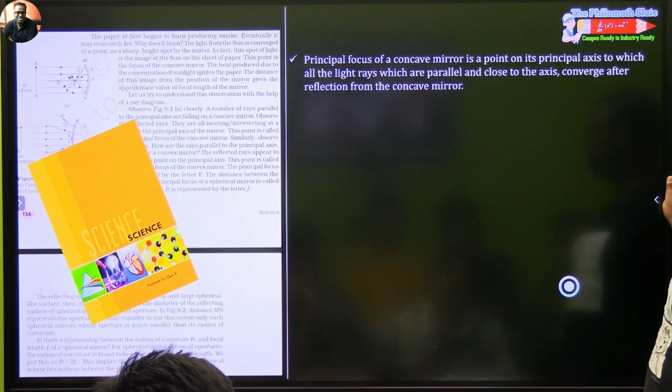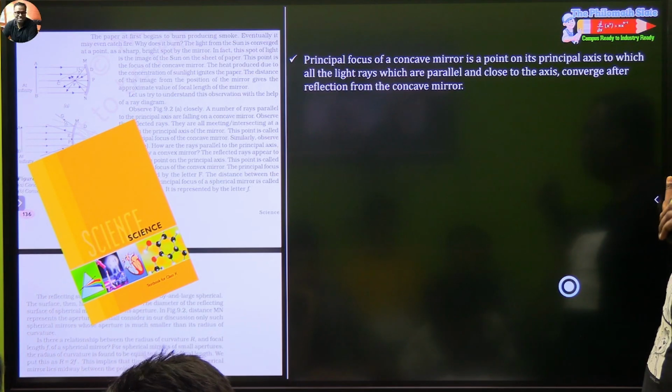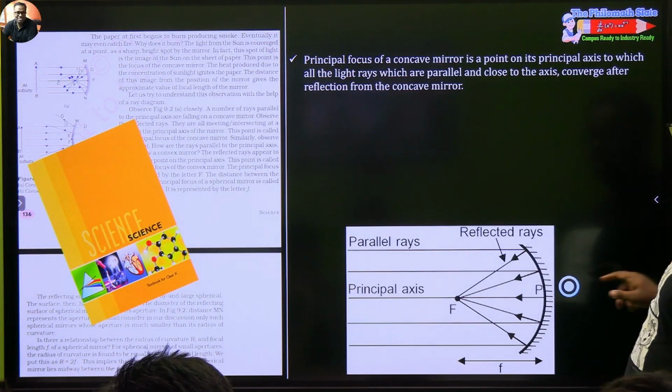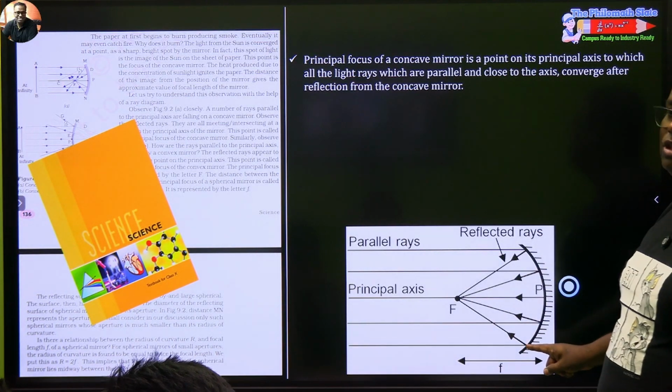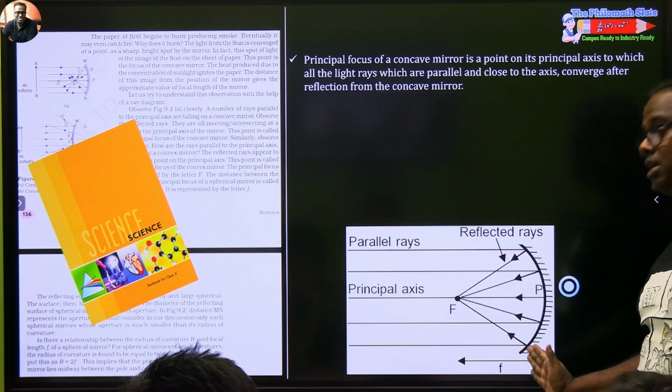Principal focus. These definitions again qualify for assertion and reasoning. Principal focus does not have one definition. Their definition changes for the type of mirror that you're using. So first let us look at the type of mirror. Now this is typically a concave mirror where the etching has been done on the back side. So it's a concave mirror.